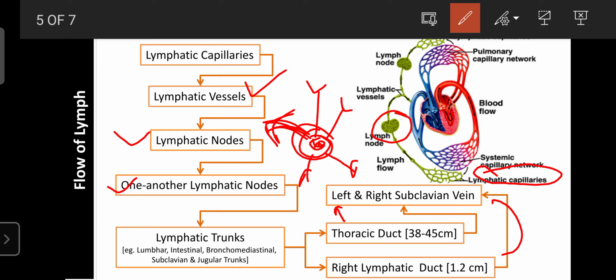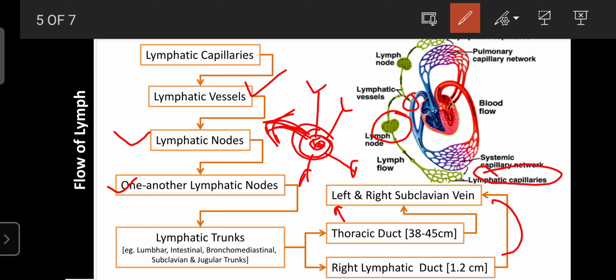And the right and left subclavian veins drain the secretion into the superior vena cava or inferior vena cava, where it drains out. So like that the lymph flows from the tissue to the heart with the help of capillaries, vessels, nodes, trunks and thoracic ducts, as well as the right lymphatic duct and right and left subclavian veins, then directly into the superior vena cava, where the end of the lymphatic system is present, starting from the tissues and ending with the superior vena cava.